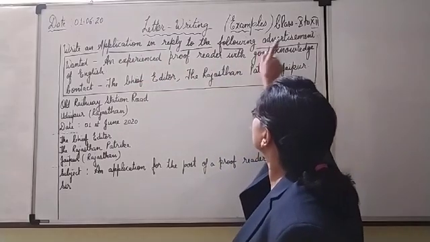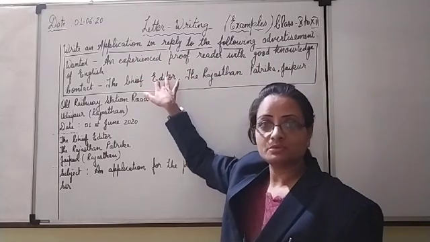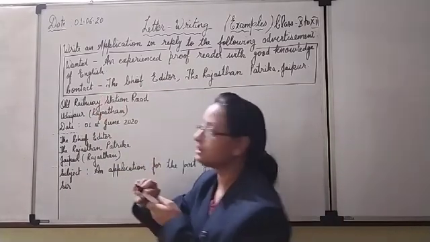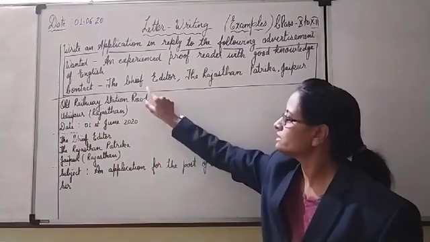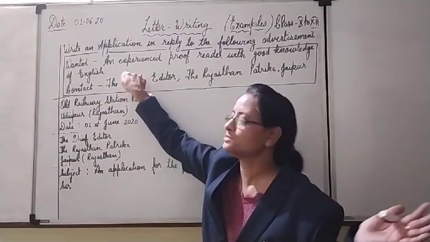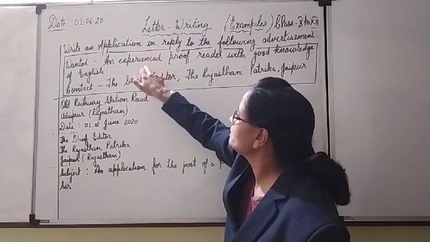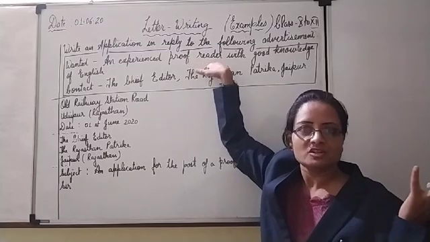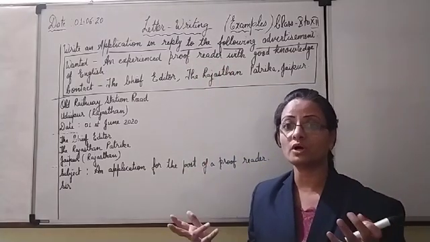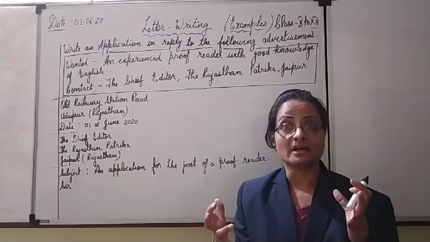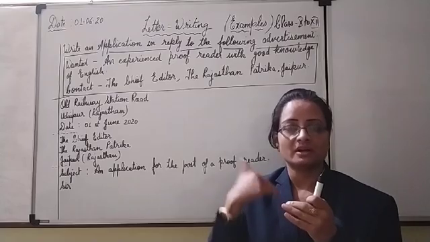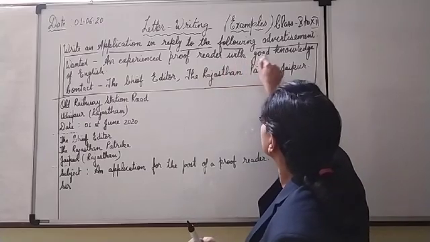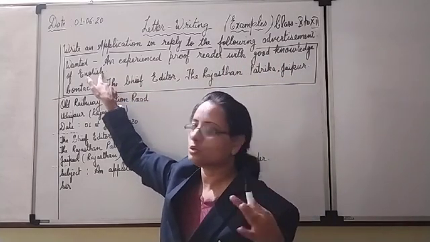An application in reply to the following advertisement. This advertisement will be given in the question. Here starts your application. Up till here is your question. See what advertisement was given in the newspaper a few days before. Wanted: an experienced proofreader. Who is a proofreader? Who makes corrections in the language. If it is an English paper, an English proofreader will be required to make the necessary corrections, so that mistakes won't reach the readers. A proofreader with good knowledge of English is required over here.